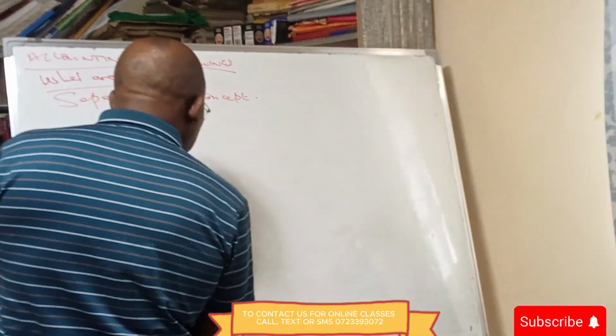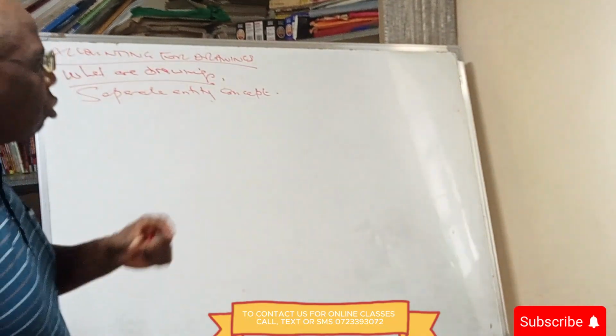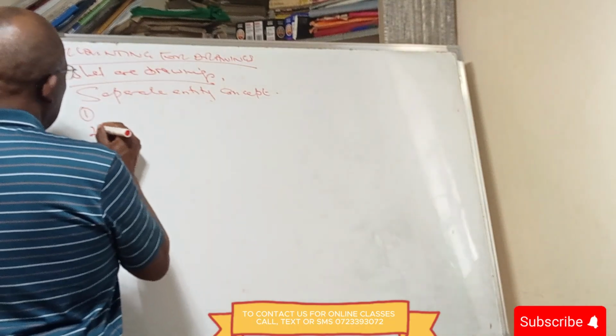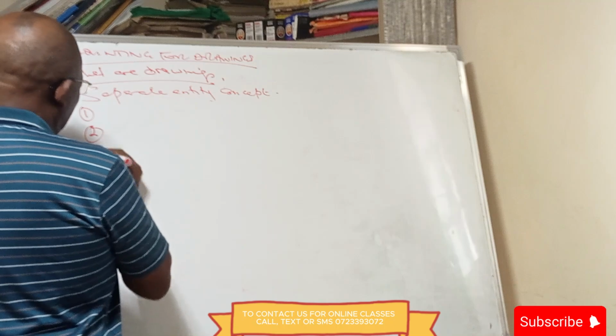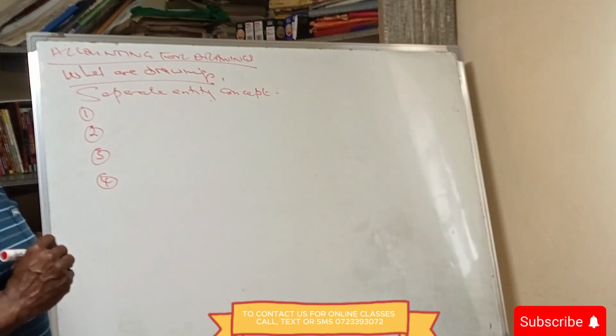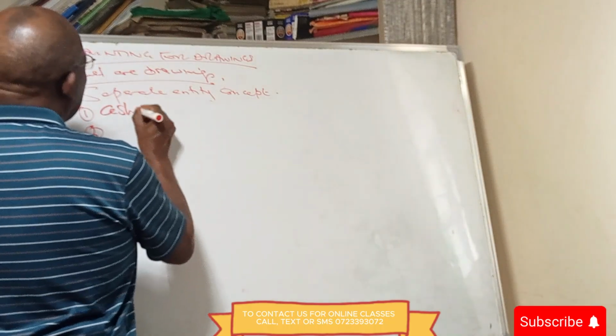And therefore, I want us to account for drawings. How do you account for drawings in the business books of accounts? Now, there are actually four types of drawings, and they are all accounted for differently. The owner could withdraw cash or bank.